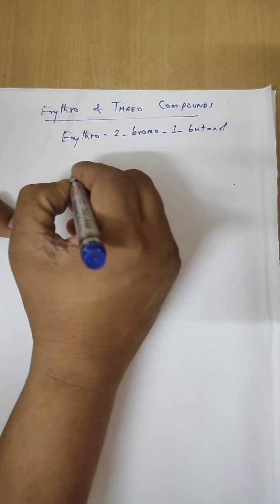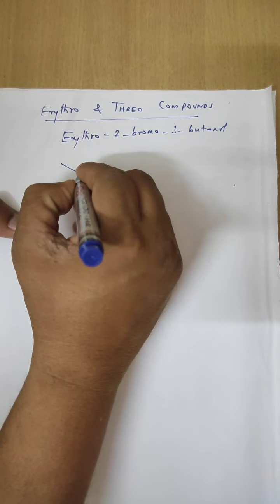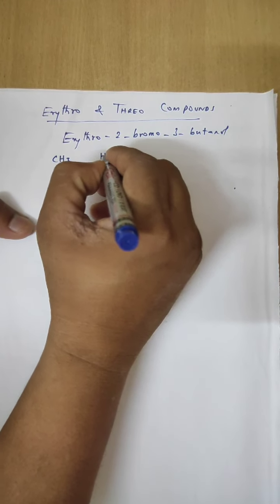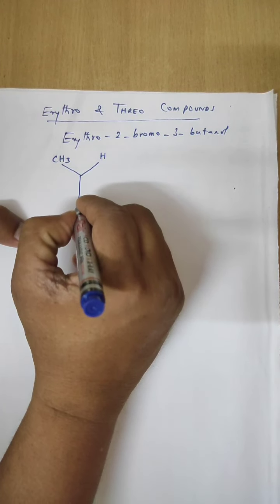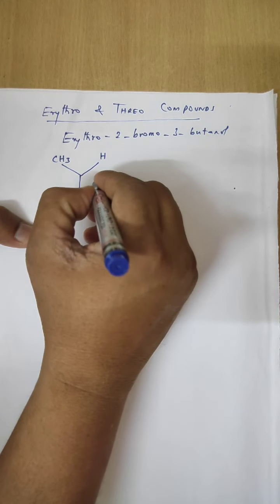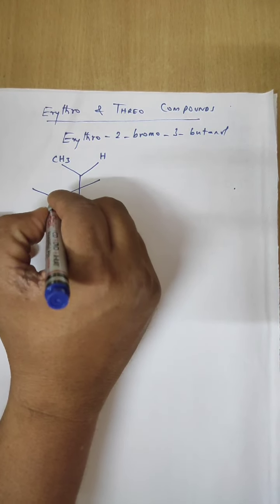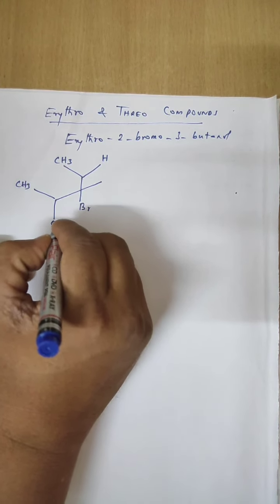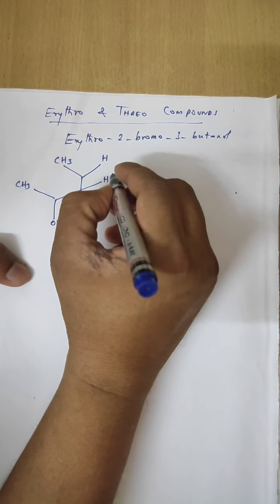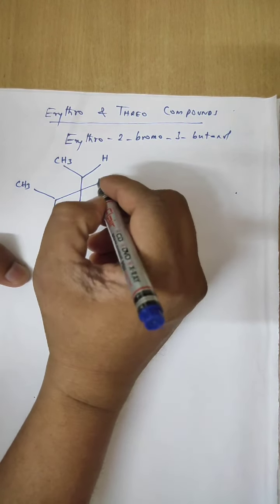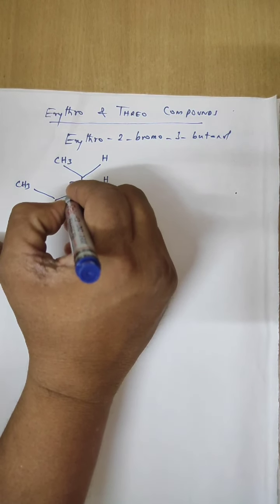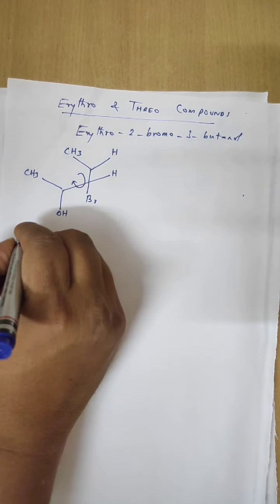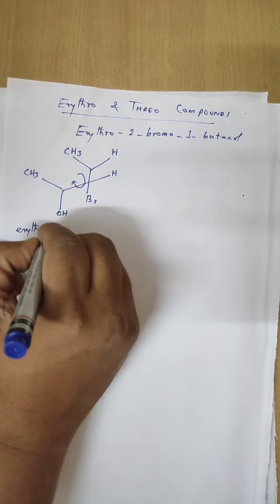So what will happen here? CH3, this is Br, CH3, OH and H. Understand? So now if you rotate, what will happen? So this is the erythro isomer.